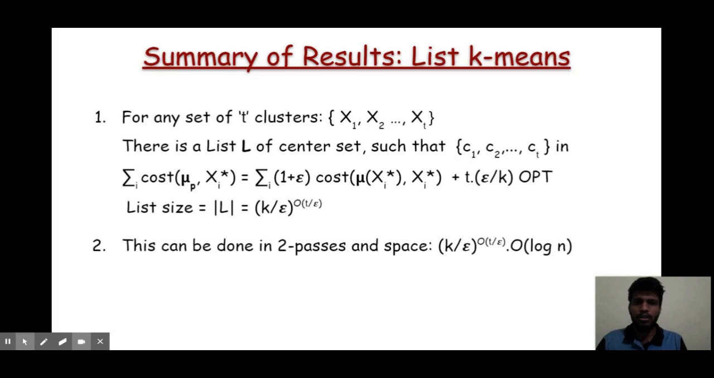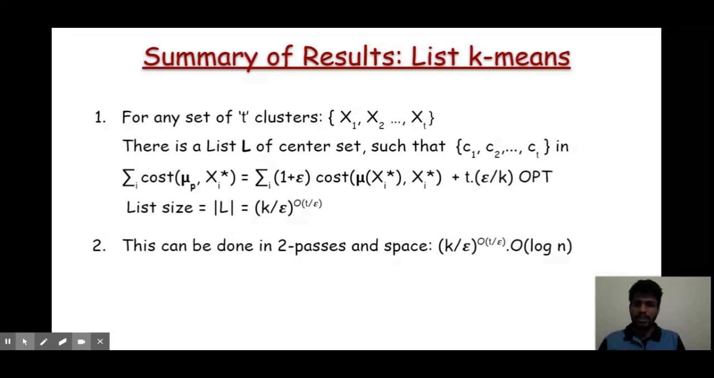So let us summarize all the results that we got for the list k-means problem. Basically, we will use the same techniques for the various other problems that we left earlier. The first result is that for any T clusters, X1 to XT, we can generate a list L of center sets such that one of the center sets gives a 1 plus epsilon approximation to those T clusters, plus some additional cost, which is T times epsilon by k times the optimal, which is generally very small. And note that the size of the list is k by epsilon raised to the power order T by epsilon.